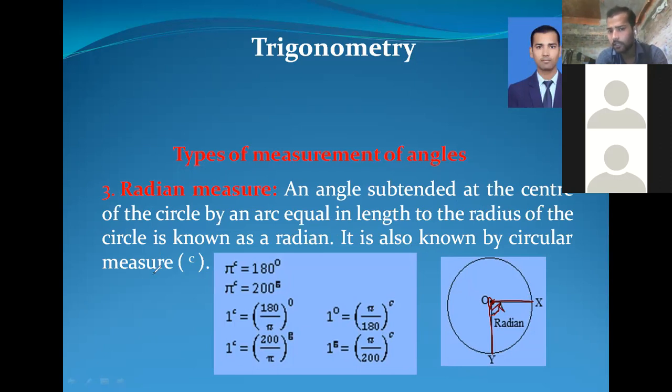It is also known as the circular measure, where pi radian is equal to 180 degree.